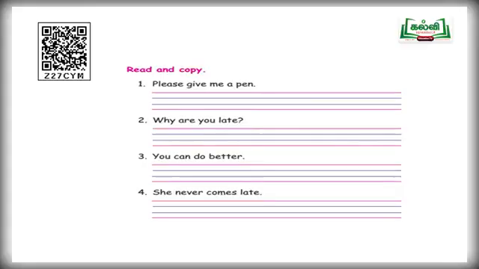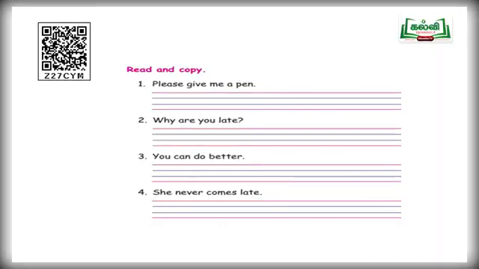And next one, your exercise, read and copy. Read the sentence; four lines are given in your book. So, read the line and copy the same thing in the four lines. Please give me a pen. Please, give me a pen. So, write in four lines.